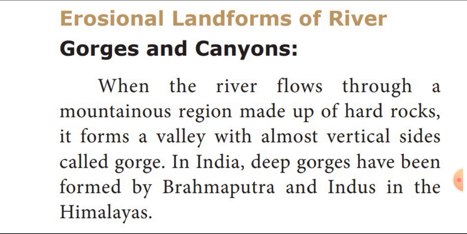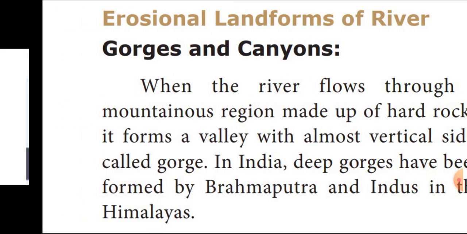A canyon is a gorge with steep sides that runs for hundreds of kilometers, for example, the Grand Canyon of the river Colorado in the USA.